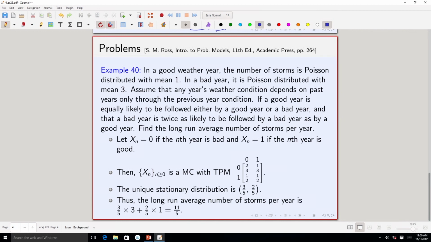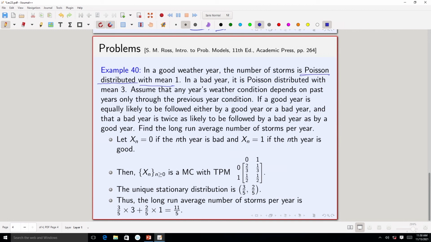So, moving on, again we have a word problem. Let us read this carefully. In a good weather year, the number of storms is Poisson distributed with mean 1. So, you know what Poisson distribution is. It is a discrete random variable and you know its probability mass function, fine. But anyway, we will not need all those things in this particular problem. You know that for a Poisson distribution with parameter lambda, the mean is lambda.